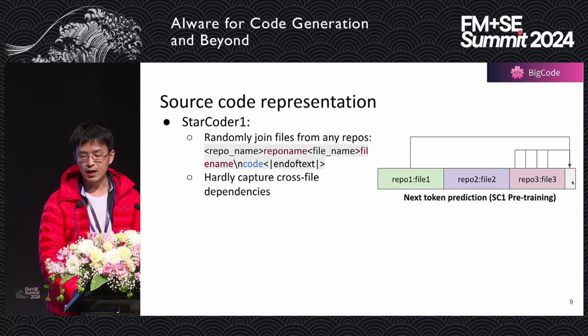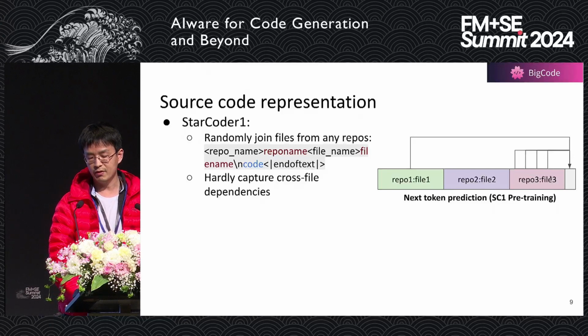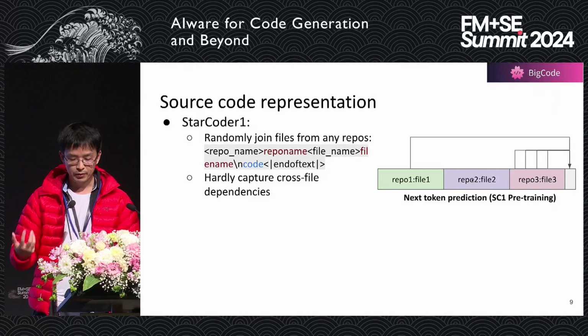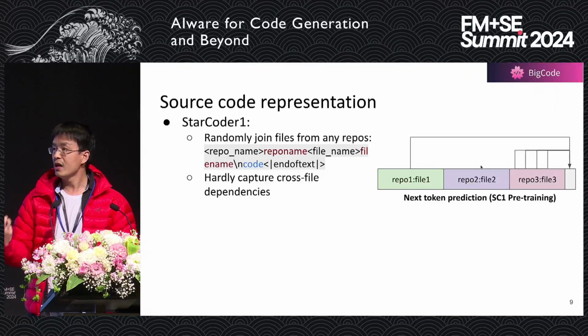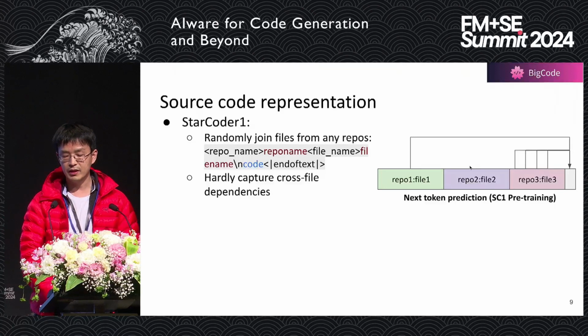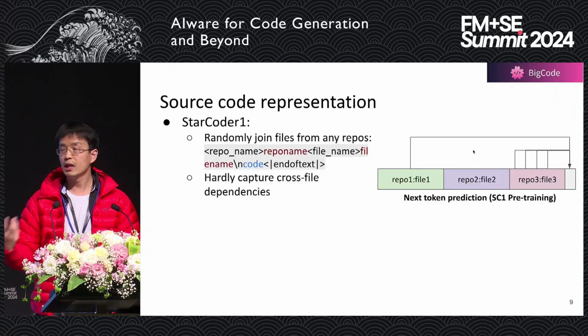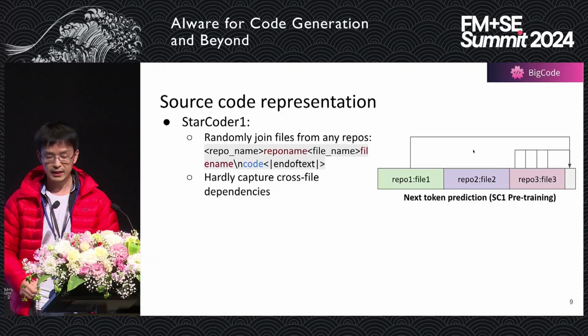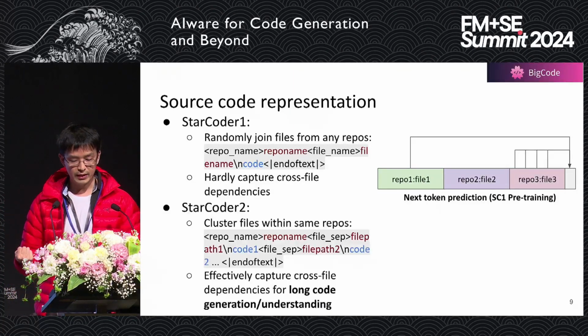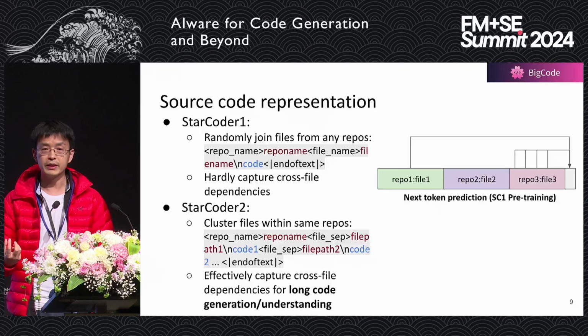And of course, you rely on earlier tokens, say from the same file, file 3, right? But you can see that we are putting files from different projects together, right? So it is very unlikely this token is going to depend on earlier files. So a lot of connections are missing for long context dependencies. Okay? And because of that, in StarCoder2, we actually have a revolutionary design.